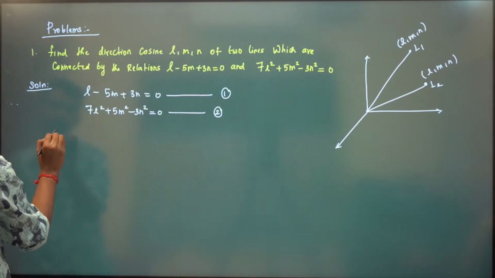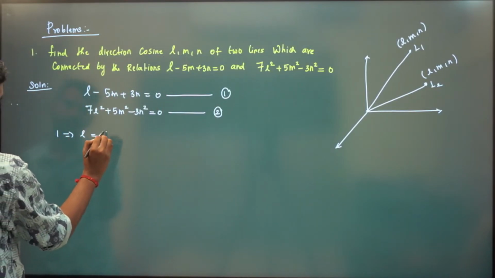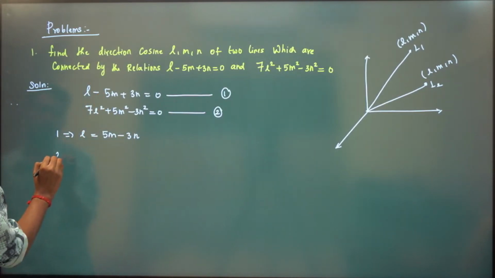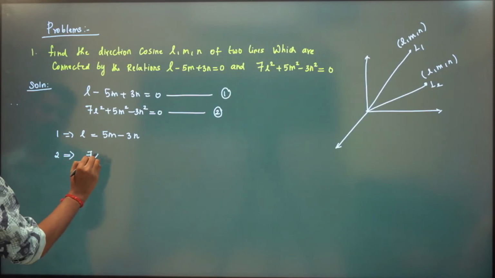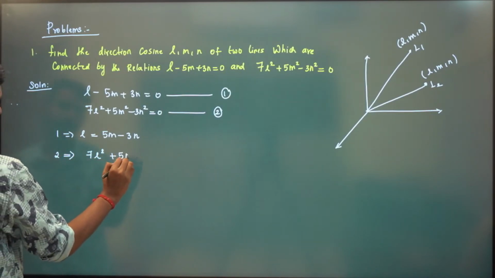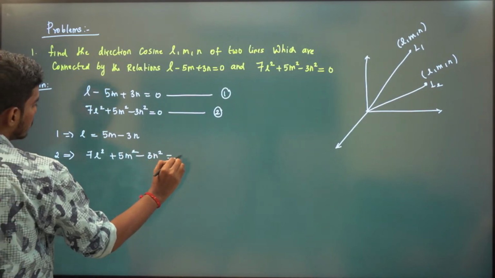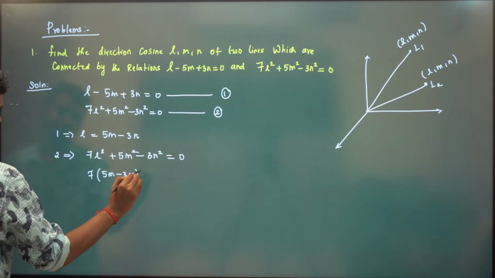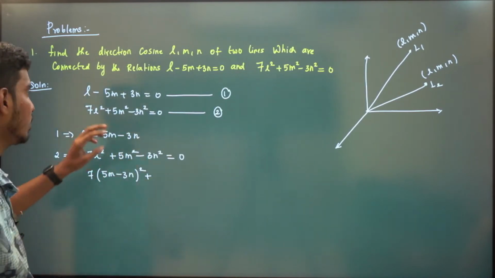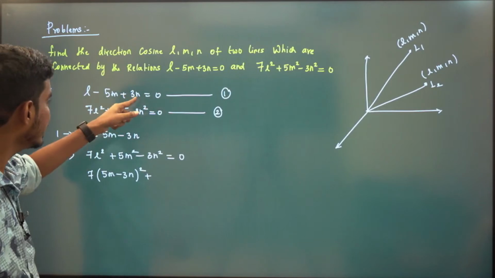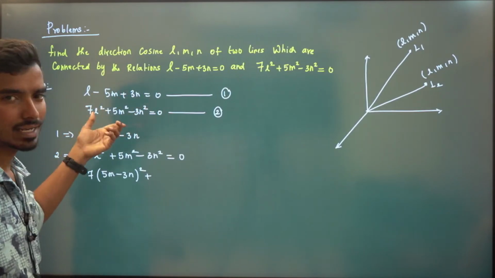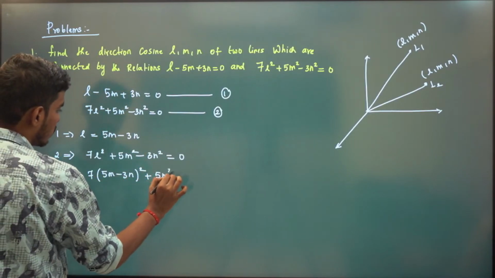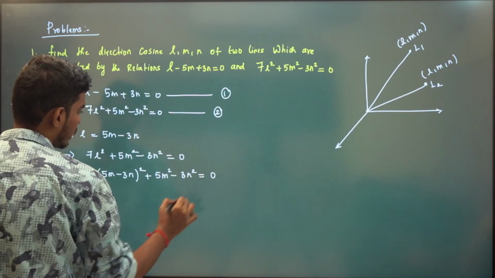Okay, so from 1 we have L is equal to 5m minus 3n, right? Now put this L into 2. So from 2 we have 7l square plus 5m square minus 3n square is 0. So instead of L, I'm going to put 5m minus 3n whole square. You can do anything, right? I'm writing L in terms of m, n. You can write n in terms of l, m and substitute n here. You can do anything. So 7 times 5m minus 3n whole square plus 5m square minus 3n square is 0.